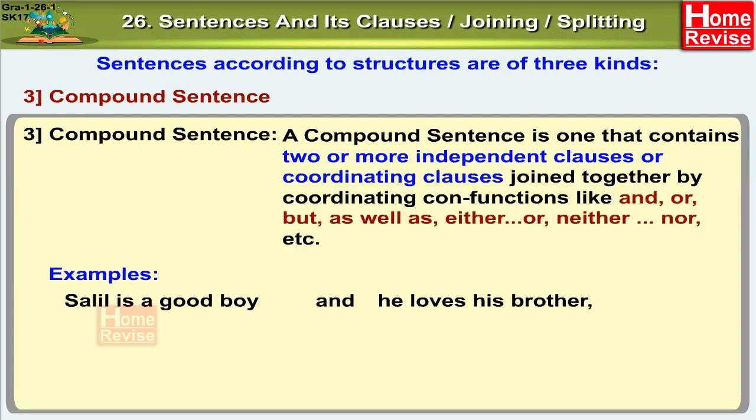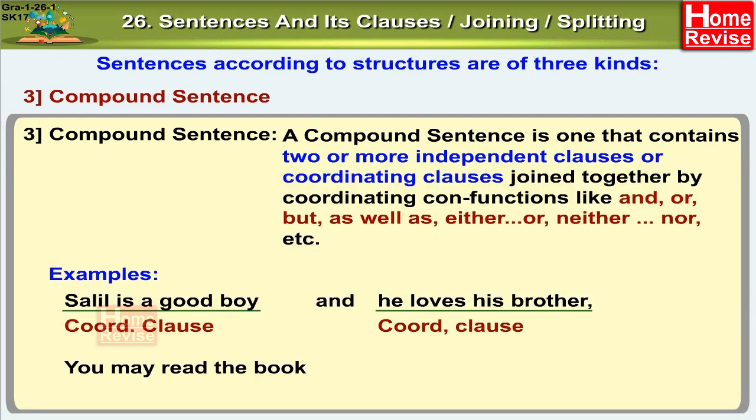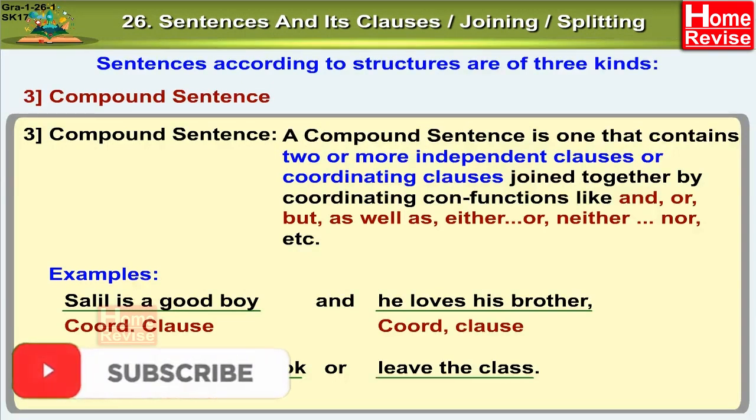Examples: Salil is a good boy and he loves his brother. Salil is a good boy is a coordinating clause. He loves his brother is a coordinating clause. You may read the book or leave the class. You may read the book is a coordinating clause. Leave the class is a coordinating clause.